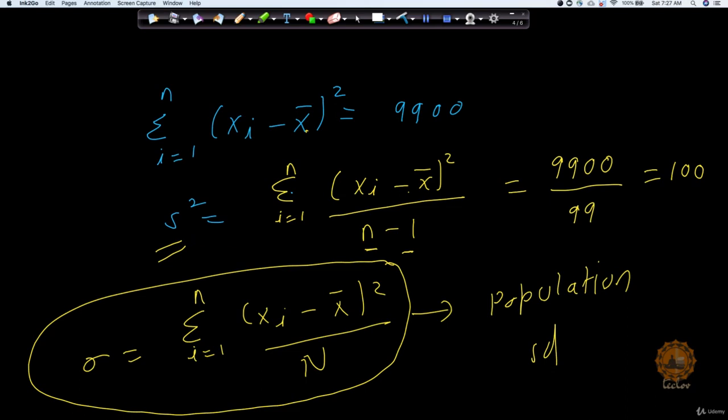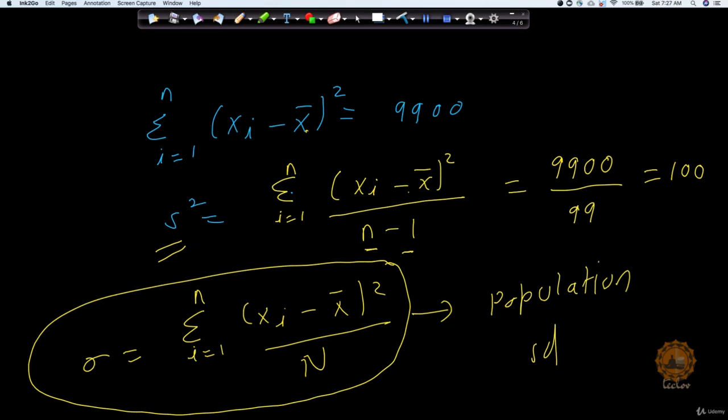Again, regarding the math section you are learning, I'm repeating this point again and again: you should focus more on the machine learning part, on what maths will be required for me to understand the machine learning part well. That will be our main focus here, rather than talking about all these things on the mathematical proof side.